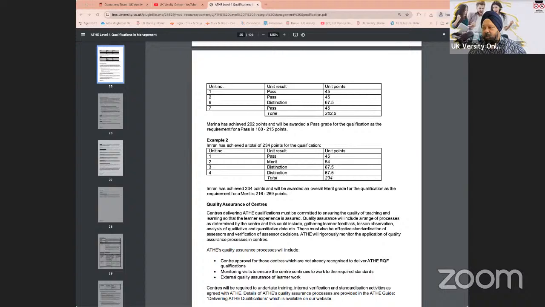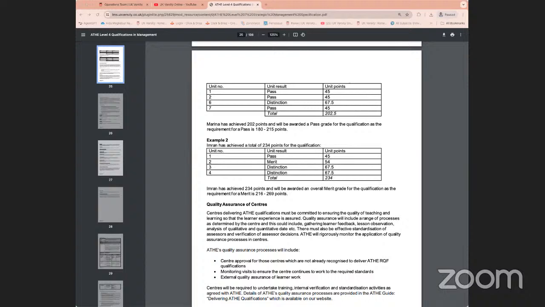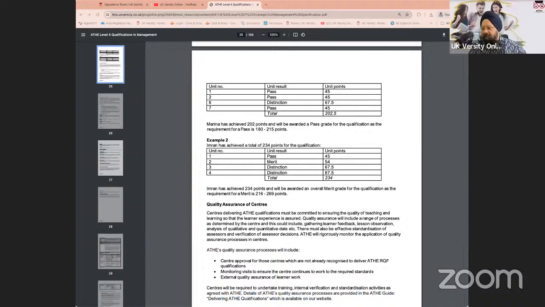So it is going to be important at some stage for you to achieve the distinction or merit as far as your dissertation is concerned, and that would give you an overall grade for your program.